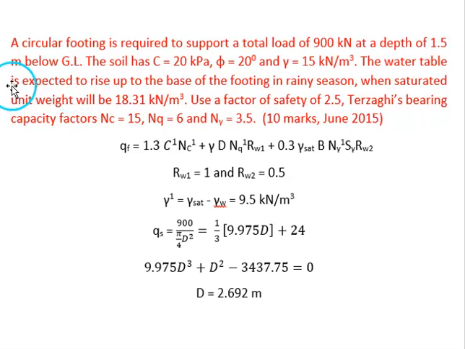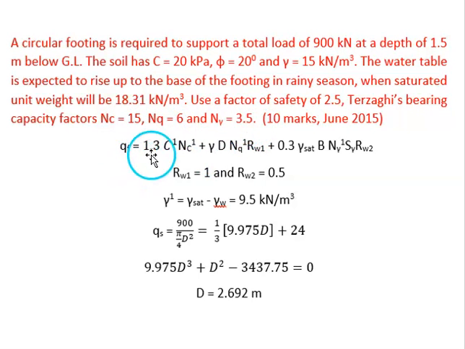Another problem is a circular footing is required to support a total load of 900 kN at a depth of 1.5 meter below ground level. The soil has c equal to 20 kPa, phi equal to 20 degrees and gamma equal to 15 kN per meter cube. The water table is expected to rise up to the base of the footing in rainy season when saturated unit weight will be 18.31 kN per meter cube. Use a factor of safety of 2.5. Terzaghi's bearing capacity factors 15, 6 and 3.5.